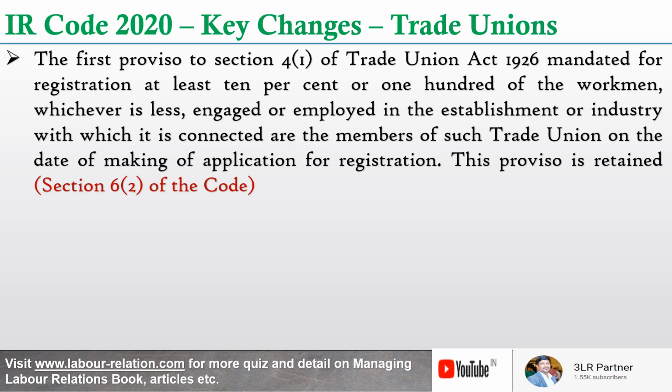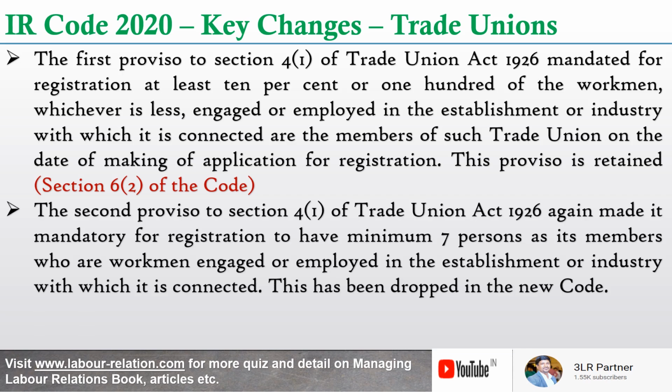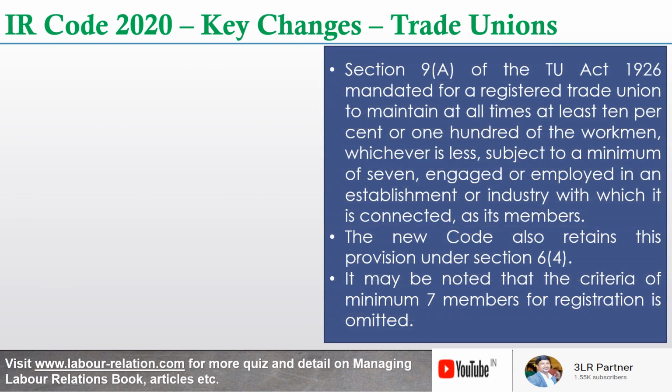This proviso is also retained in the code, in section 6.2 of the code. Now there is another proviso to section 4.1 of the Trade Union Act. This made it mandatory for registration to have a minimum of 7 persons as its members who are workmen engaged or employed in the establishment or industry with which it is connected. And this has been dropped in the new code.